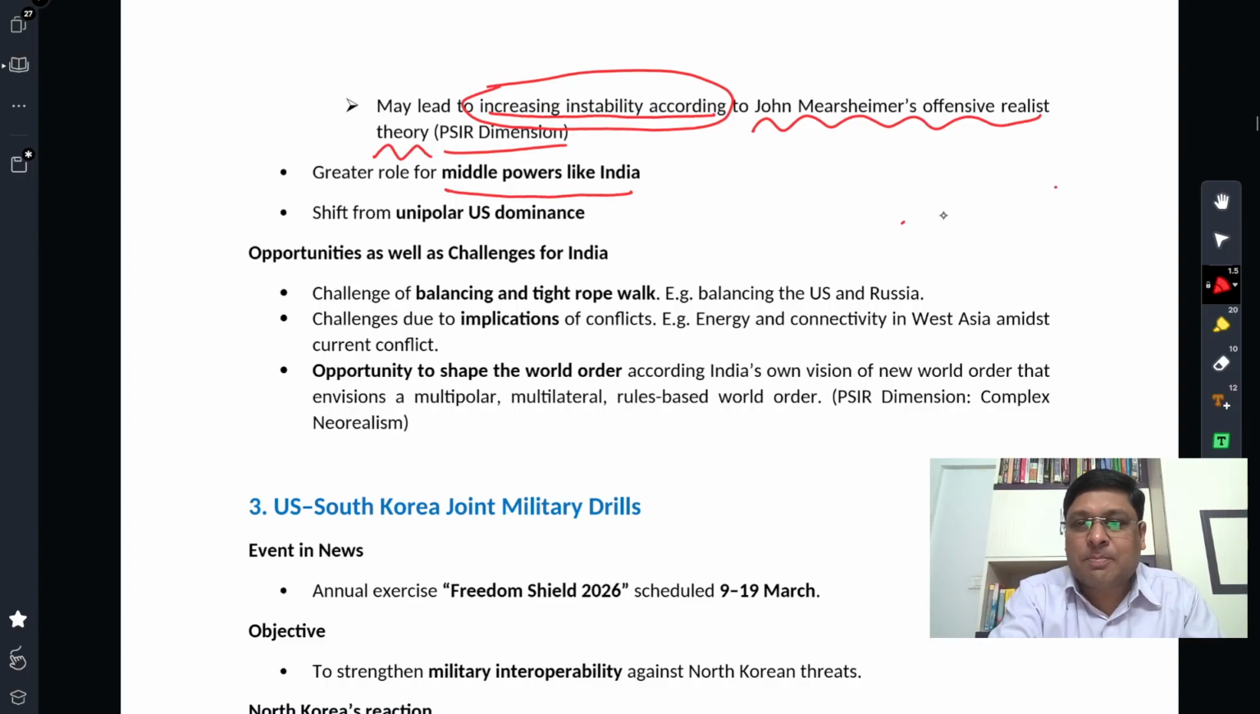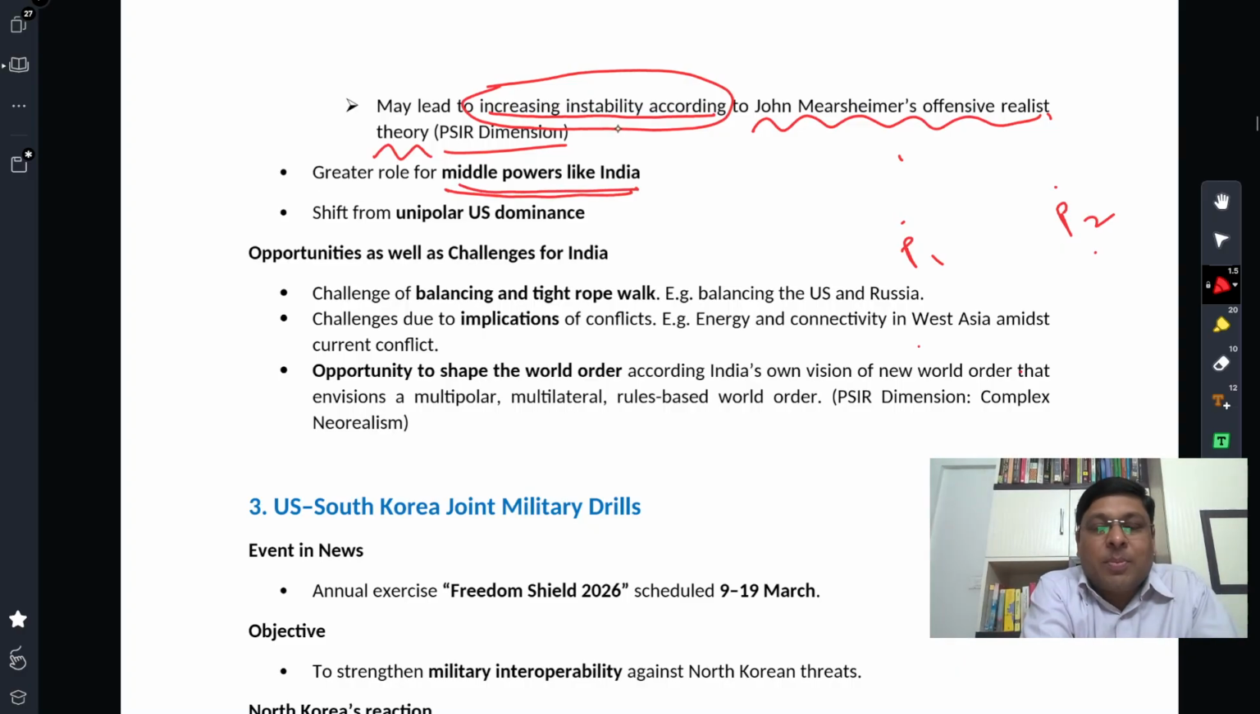When there are two great powers, P1, P2, there are fewer fingers on the trigger, and they can keep a check on each other. When there are multiple powers, there is a chance of miscalculation, right? That's why conflicts may become more frequent in a multipolar world. That's enough for GS IR.